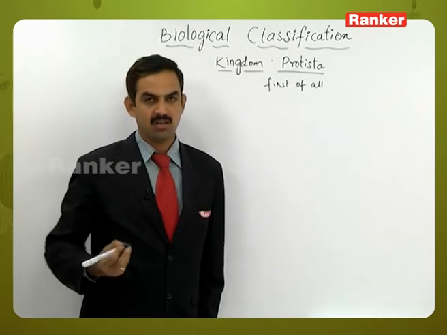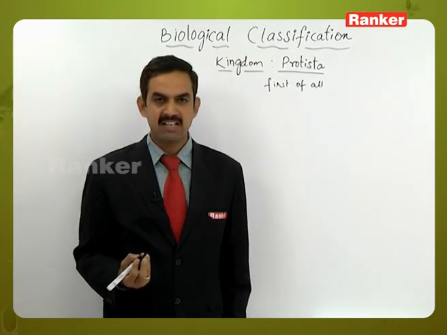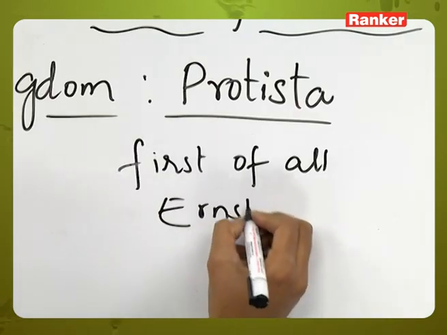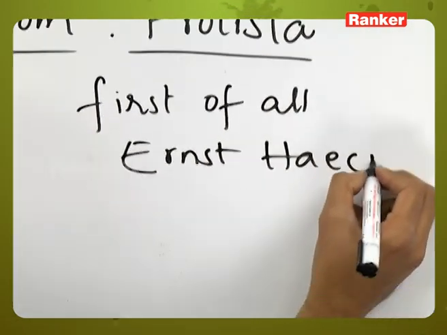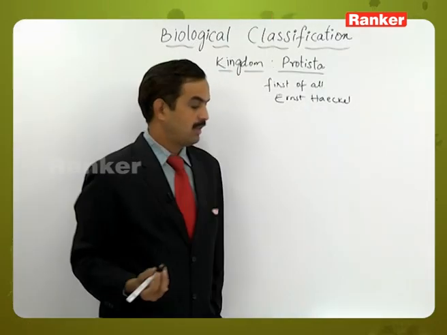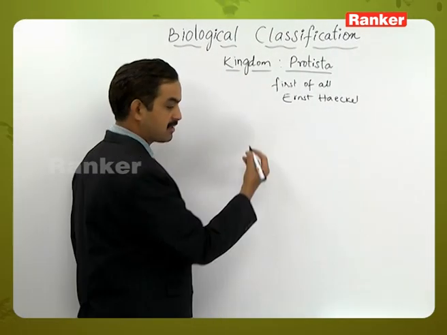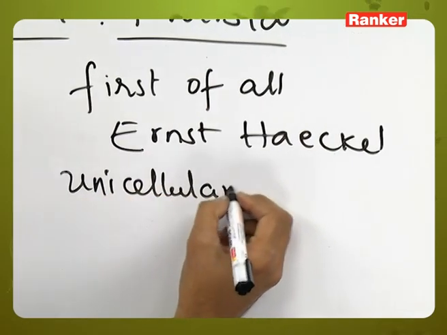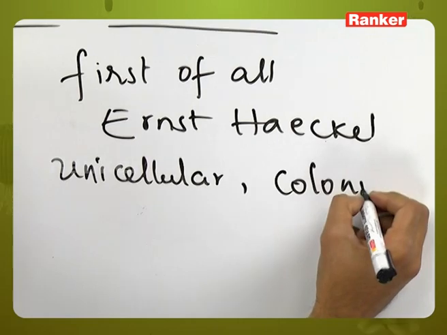This concept, or this word, was given by the scientist Ernst Haeckel. These are the ones which exist in the unicellular form or in the colonial form,